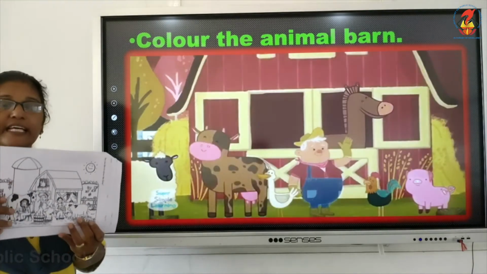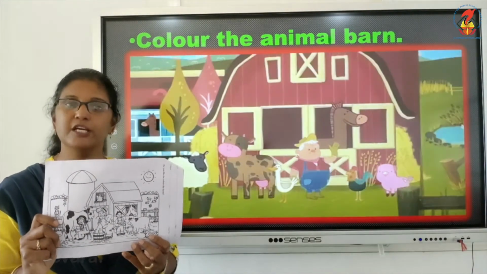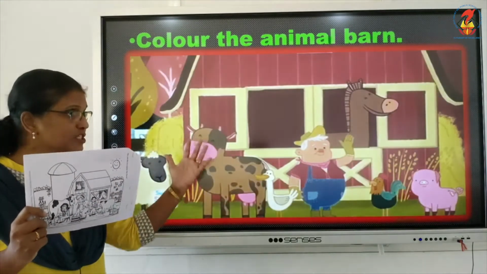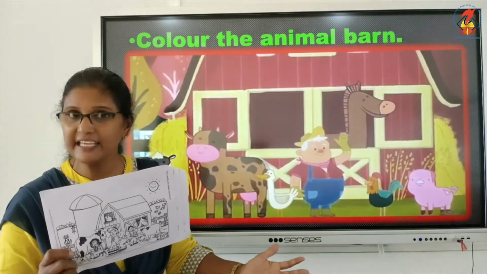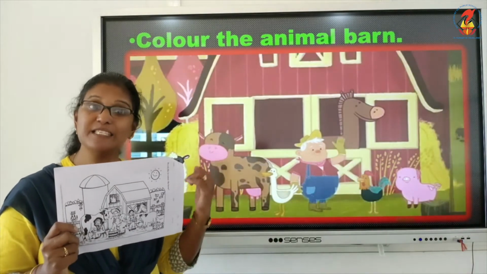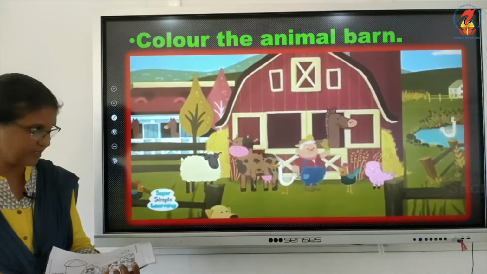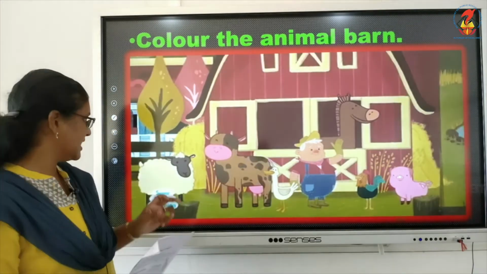You have it in your worksheet. You need to color it beautifully like this. Any colors, any shades you can use and make it as beautiful as you can. Then children, coming to the last one.